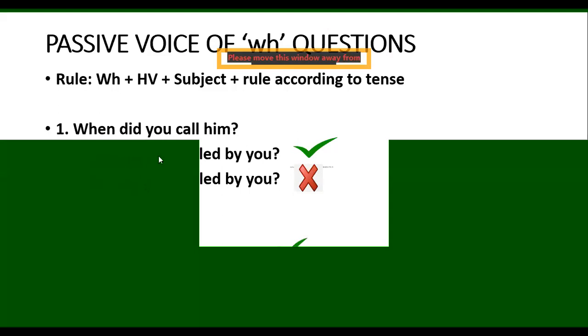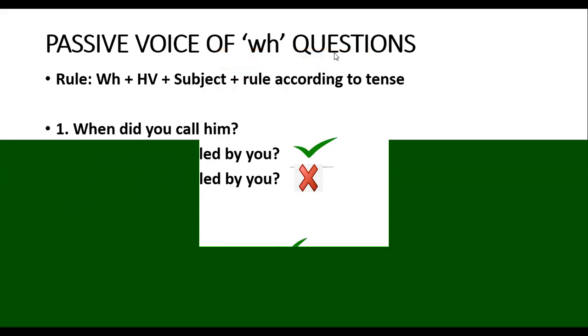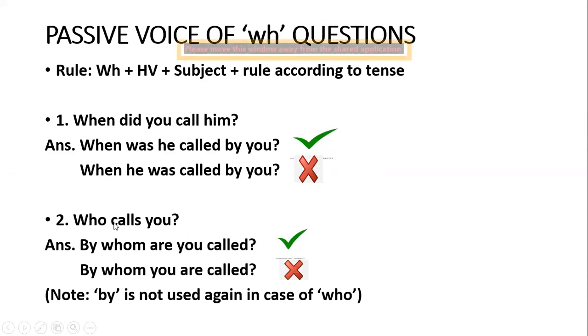So your answer should be "when was he called by you." If you write "when he was called by you," then it is a wrong sentence and you are going to get your marks deducted. You will not get any mark for this type of answer if you write was, the helping verb, after the subject. Your helping verb should be before the subject. Okay, now the next example is who.